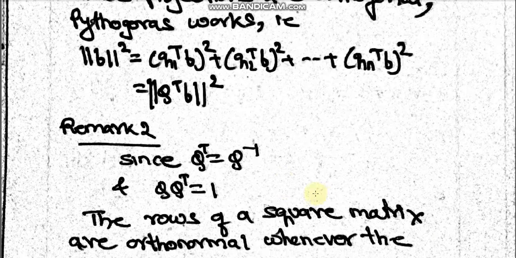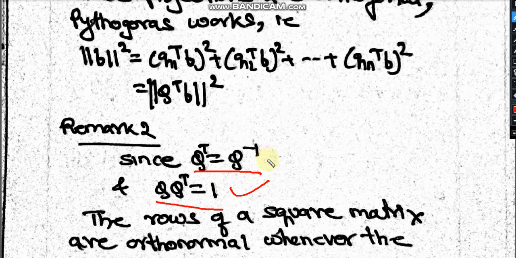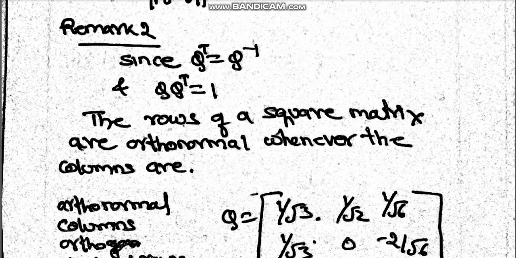And because of this only, I am able to write this second remark also. Q transpose equals Q inverse, this you know, and so you have this remark. Using that only, I get this, right? So this is about getting the coefficients. Next part.